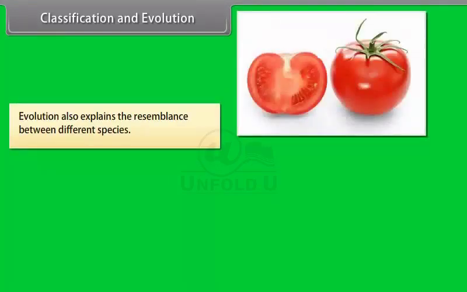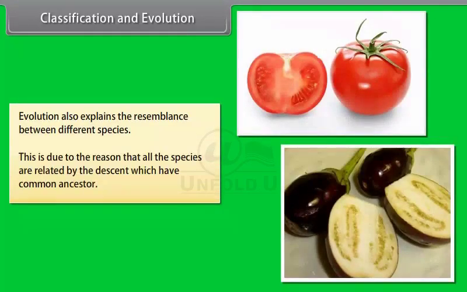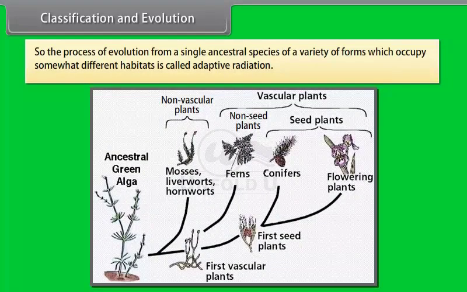Evolution also explains the resemblance between different species. This is due to the reason that all these species are related by descent from a common ancestor. So, the process of evolution from a single ancestral species of a variety of forms which occupy somewhat different habitats is called adaptive radiation.